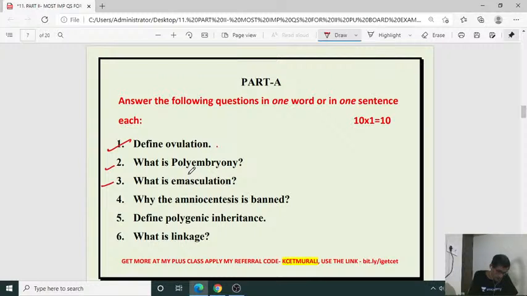So we are in a discussion of 1 mark questions. Next, fourth one. Why is amniocentesis banned? Amniocentesis refers to the study of chromosomal pattern observed in the amniotic fluid of the fetus in the developing stage. So why is this amniocentesis banned? Because there is a statutory ban on amniocentesis for sex determination to legally check